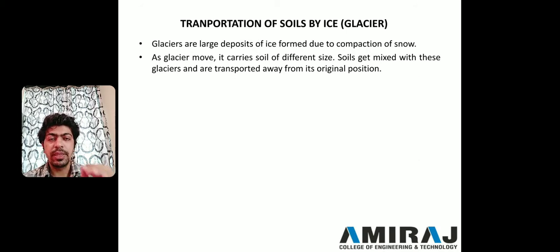Once at one place snow is settling down, again snow is settling down. So what is happening, due to settling down of snow, one layer and other layers of snow are going to be compacted on each other, okay. And this type of snow makes glaciers, okay. As a glacier is moving from one place to another place, it can carry different sizes of soils, okay. Soil gets mixed with these glaciers and is transported away from its original position, okay.